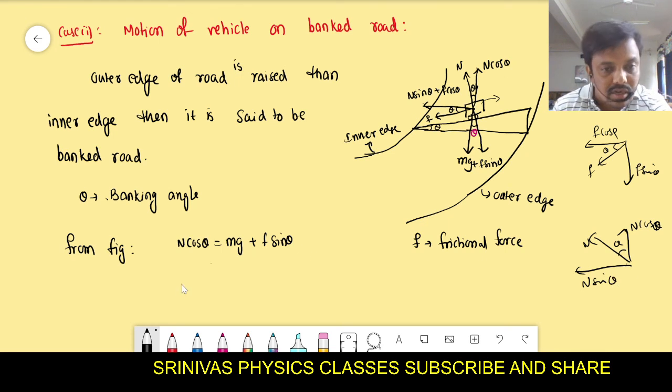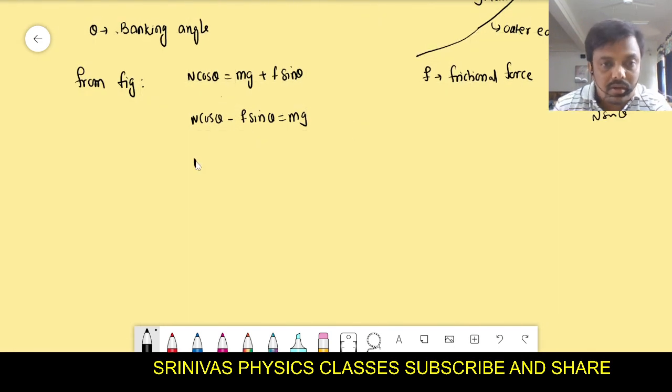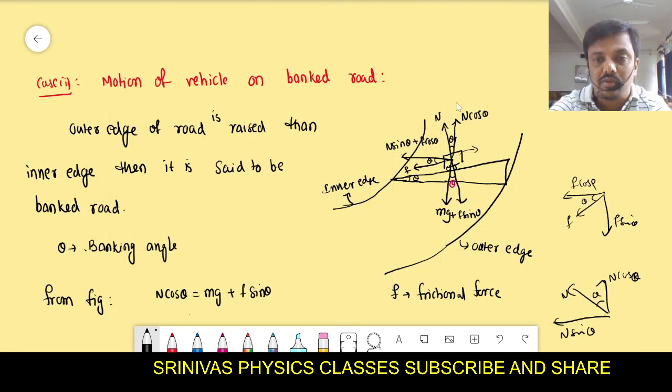Then we take f to the left side: N cos theta minus f sin theta is equal to mg. Now we have to write the f formula. From the figure, why did we write N cos theta equal to mg plus f sin theta? N cos theta is the upward force, and the downward force is mg plus f sin theta. But the vehicle never goes upward into the air, and never goes into the earth, which means the upward and downward forces cancel: N cos theta equals mg plus f sin theta, right?